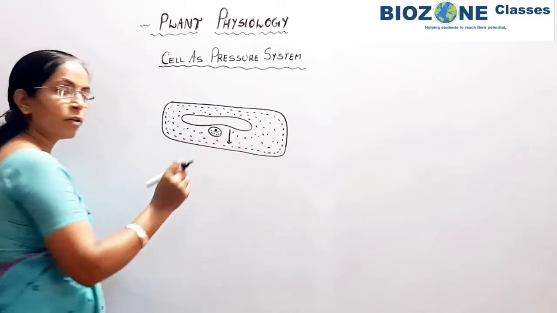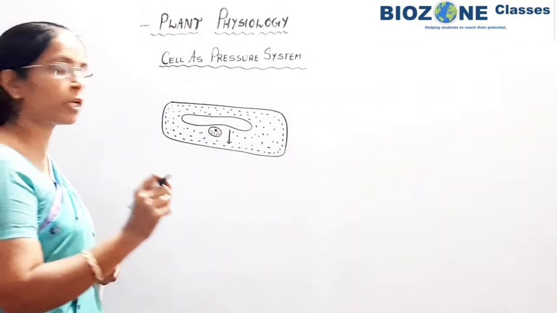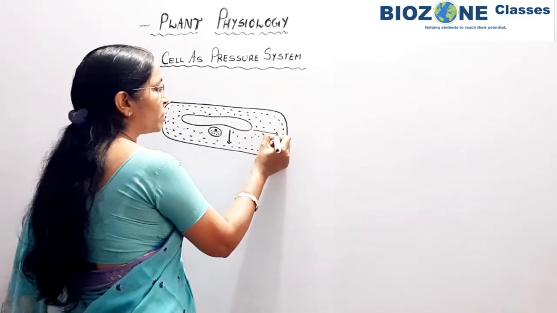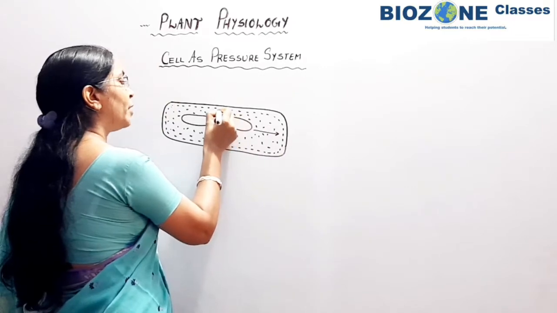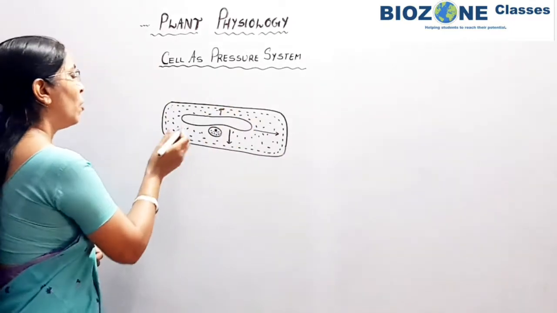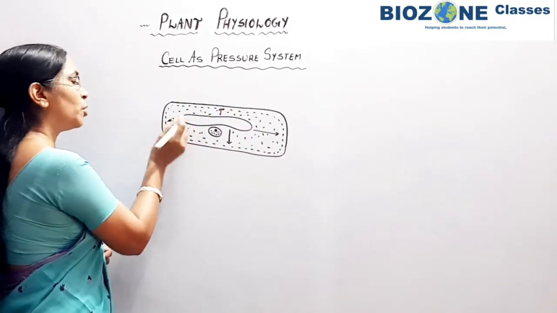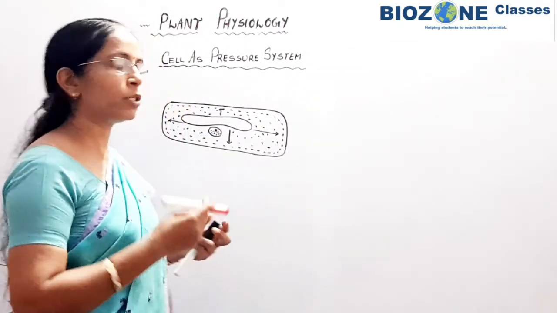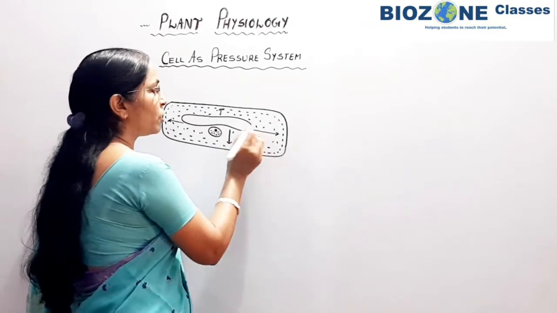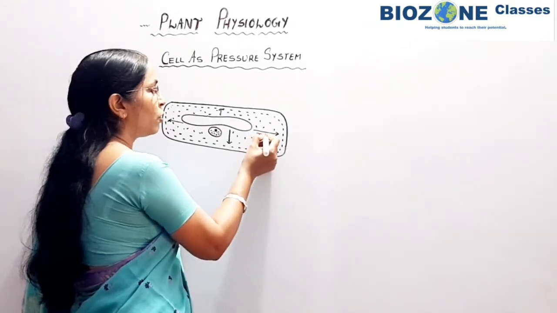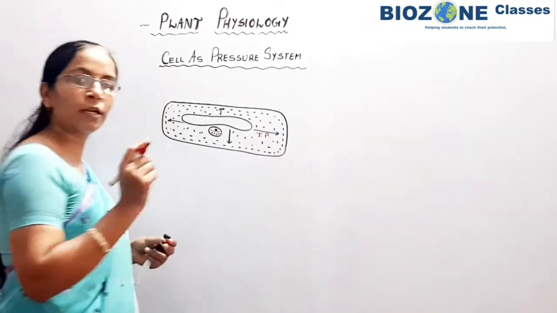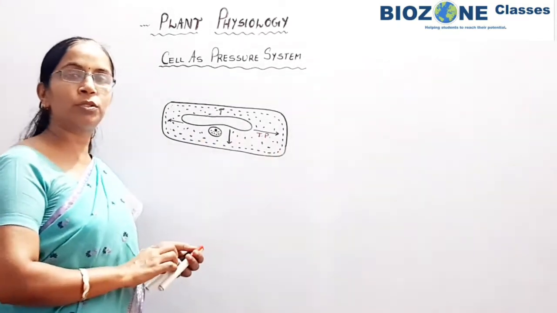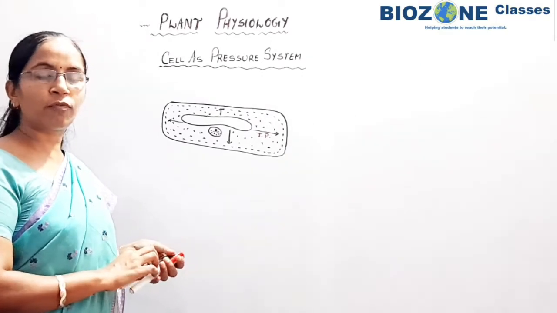Remember, whenever the cell is in a turgid state, the protoplasm of the cell exerts a pressure on the cell wall, towards the periphery of the cell. Turgor pressure is always present when the cell is turgid, and it is always towards the external surface of the cell.